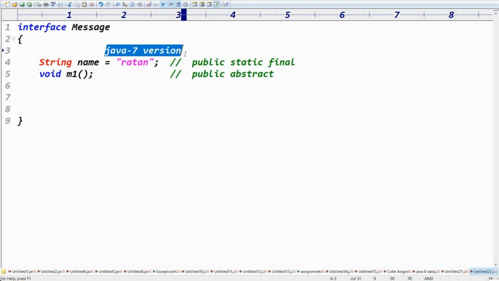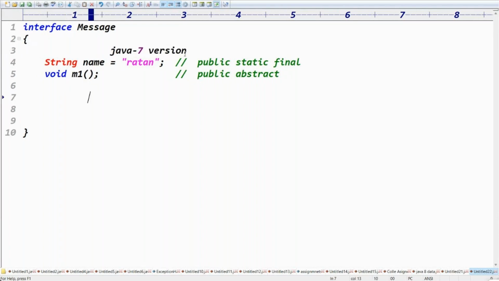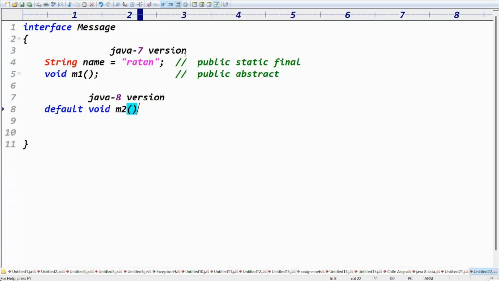From Java 8th version onwards, there are new features. The interface allows default methods, such as default void M2, and static methods, such as static void M3.